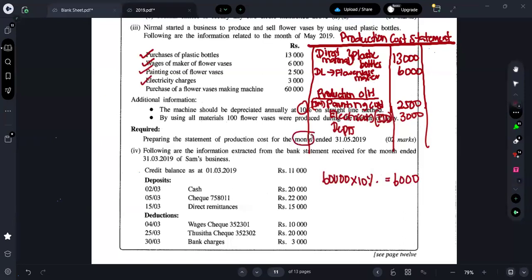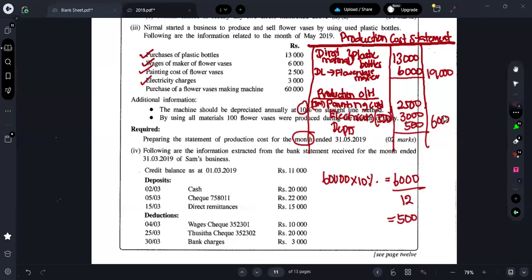No, we are preparing for a month. Therefore, this 6,000 should be divided by 12. Only 500 should be considered as depreciation. So 13,000 plus 16,000 is how much? 19,000. Okay, 2,500, 3,000, and here there is a 3,000.